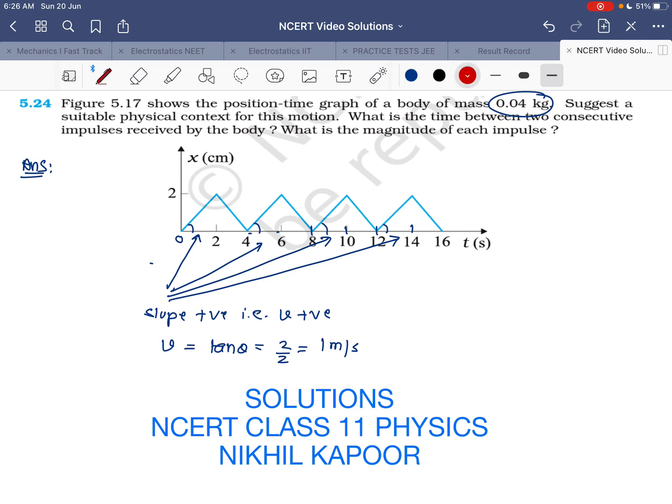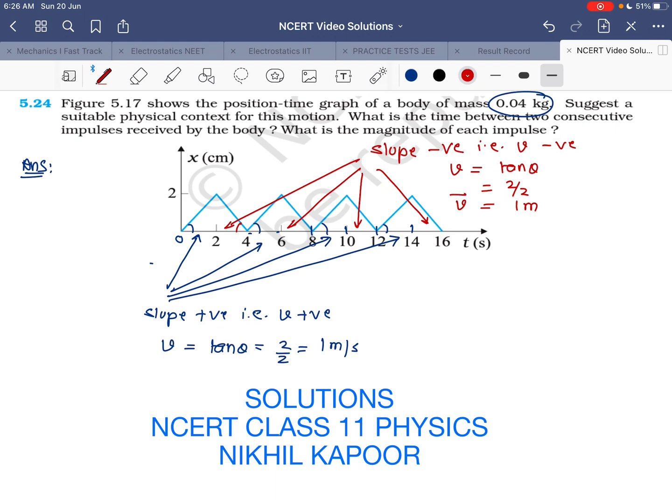Okay, and in the interval 2 to 4 second, 6 to 8 second, 10 to 12 second, 14 to 16 second, the slope of the graph is negative, and that is velocity is negative, so velocity is different, and the magnitude will be the slope of this graph. So if you find the slope of this graph, again 2 upon 2, that is 1, so the velocity will be minus 1 meter per second.